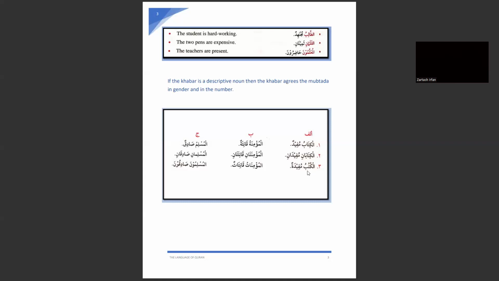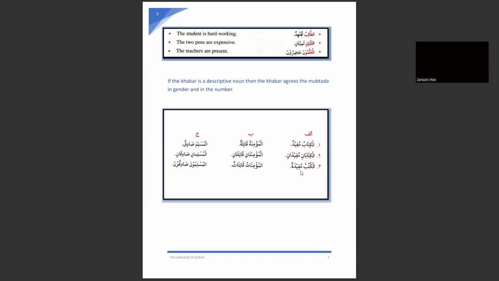Let's see here. Al-kutubu mufidatun. How do we know that this is a singular feminine word? This ta marbuta in the end is showing us that this descriptive noun is used for a feminine word. And this tanween is showing us that this khabar is in nakira form.